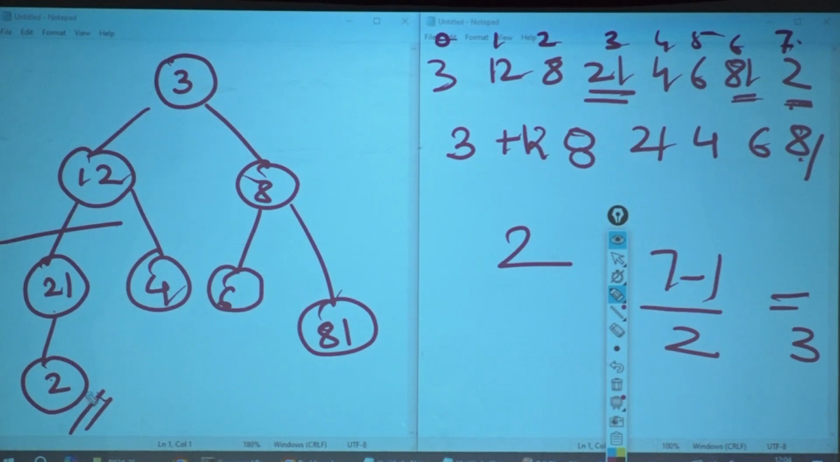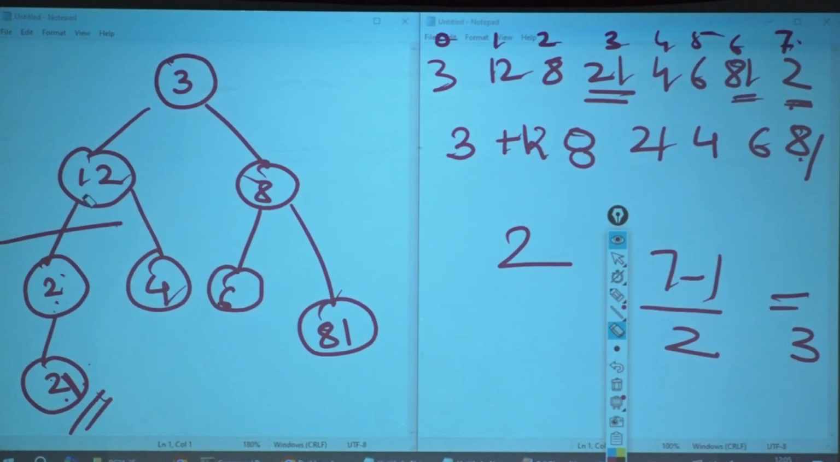Correct? So I am going to compare 2 with whom? My parent. Is 2 less than my parent? Yes. So what should I do? Bubble up. Bubble up means what? Swap it. So I will make this 21 and I am going to bubble it up till 2. Now should I stop here? No. I will compare again 2 with whom?